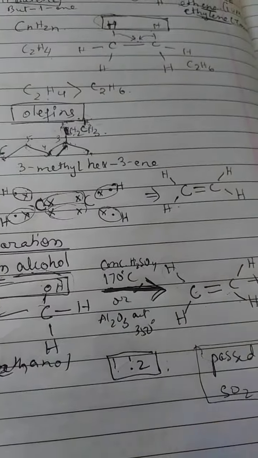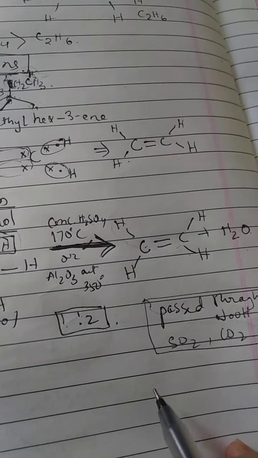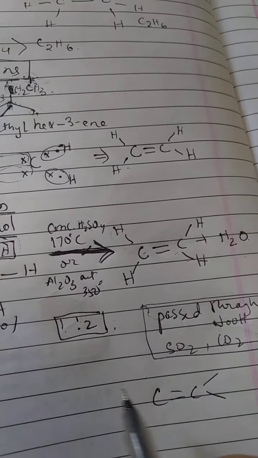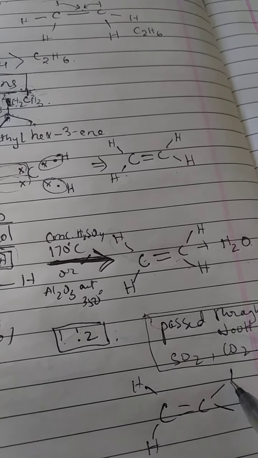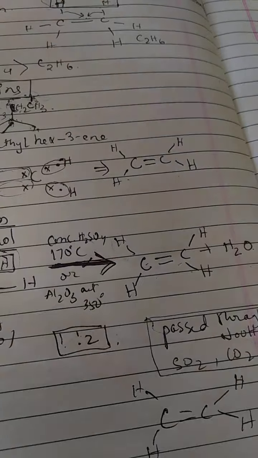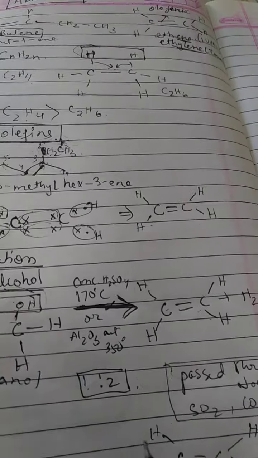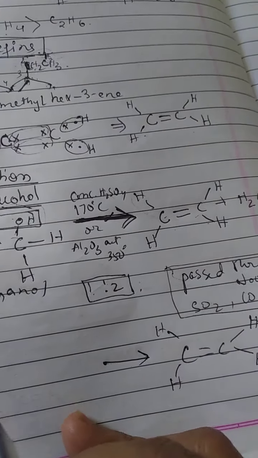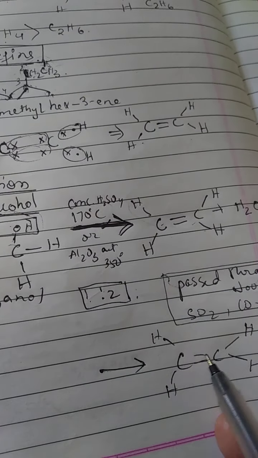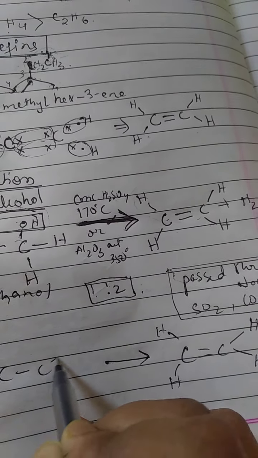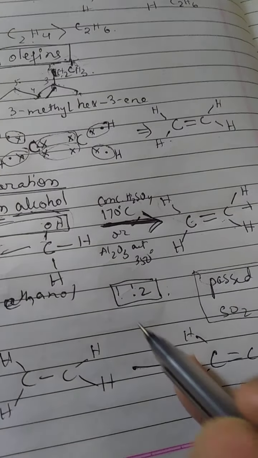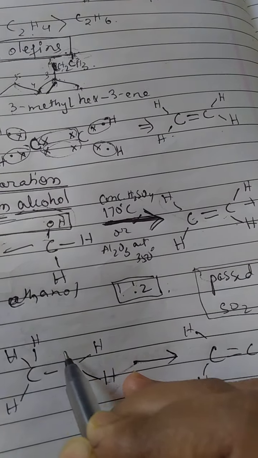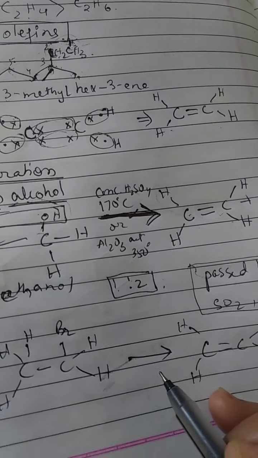The next method of preparation of your ethene is from its corresponding alkyl halide. Let's take an example. Across this double bond obviously one halide is there, so it could be bromoethane.